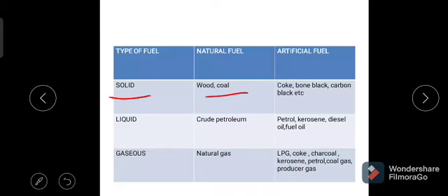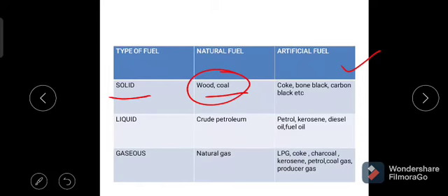Naturally, the solid fuel is available in the form of coal, wood, etc. This is the primary fuel or natural fuel. From these wood and coal we can extract coke, bone black, carbon black, etc. This coke is extracted from the wood.